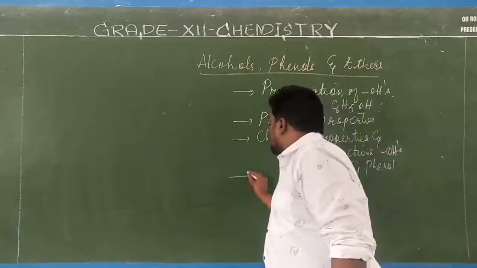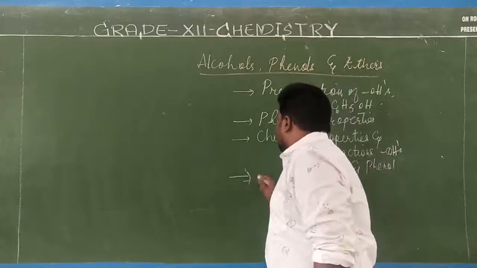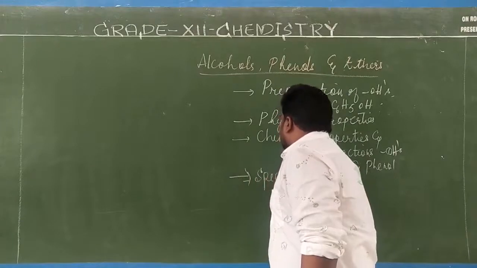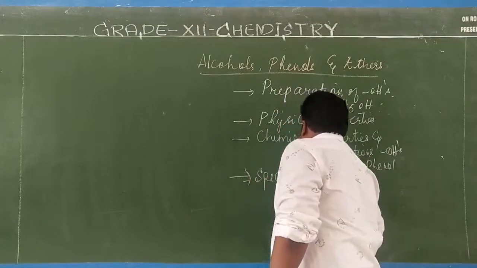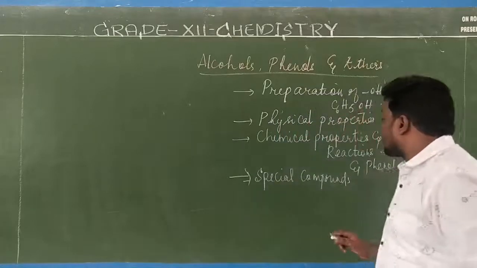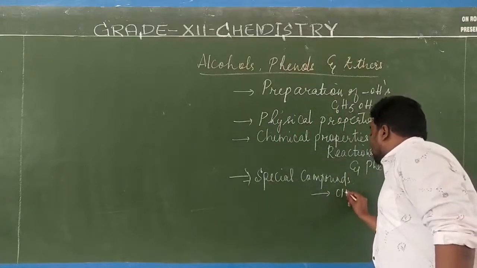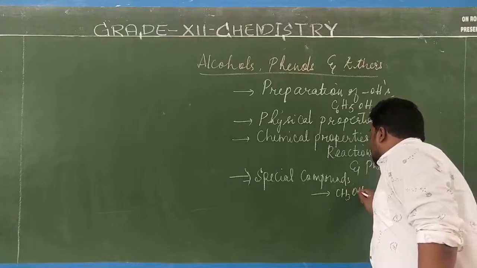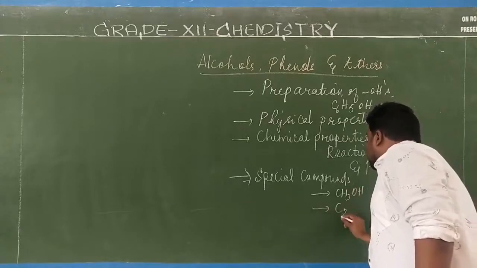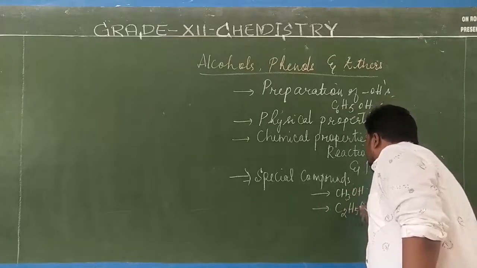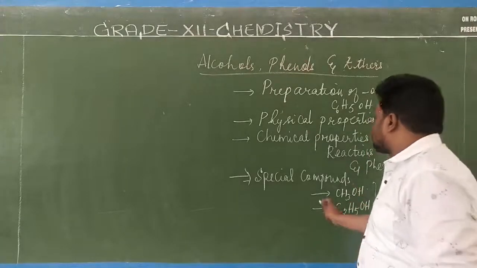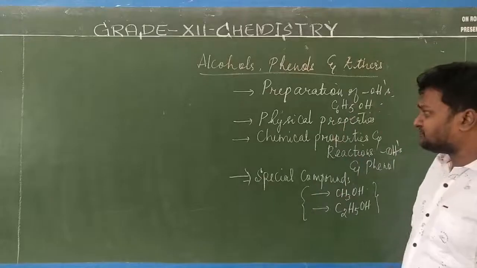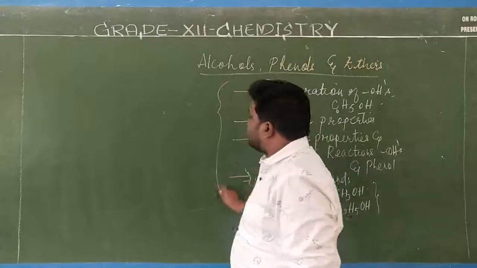Apart from that, we studied the special compounds of alcohols, which are CH3OH, which we call methanol, and C2H5OH, which we call ethanol. So about methanol and ethanol, the special compounds, we have studied. Till this we have completed, isn't it?